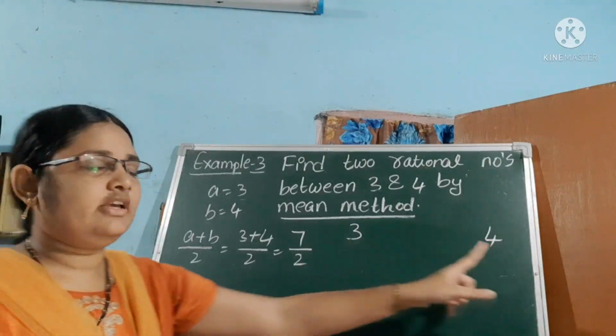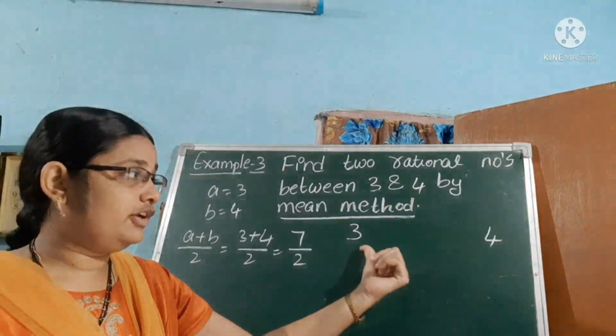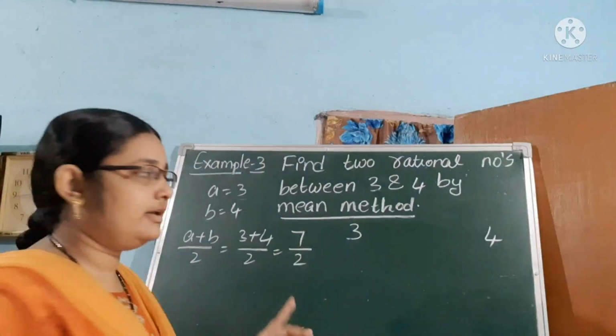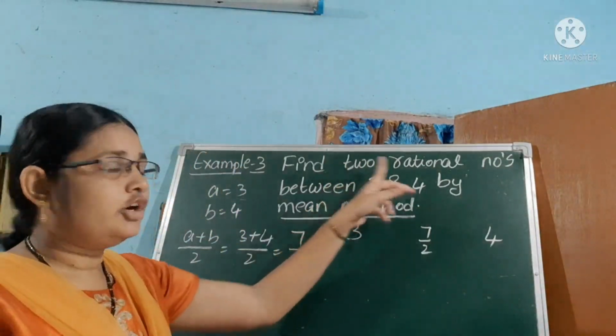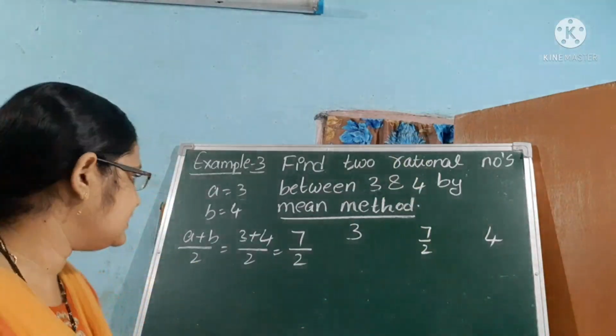So in between the two numbers, what is the rational number? 7 by 2. How many numbers are they asking? Find two rational numbers. So next number.